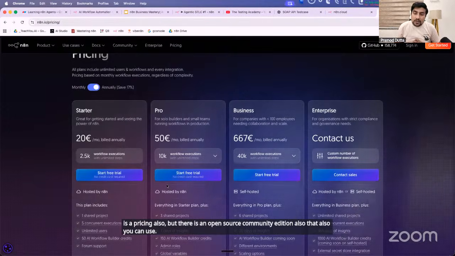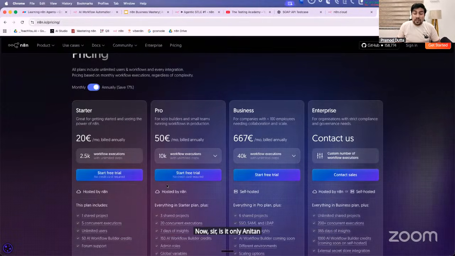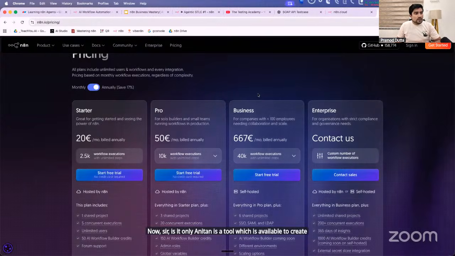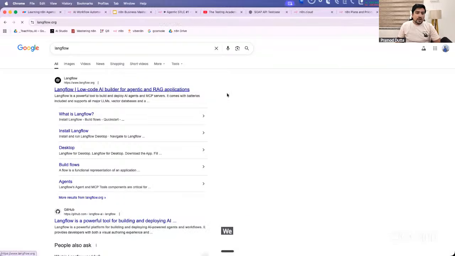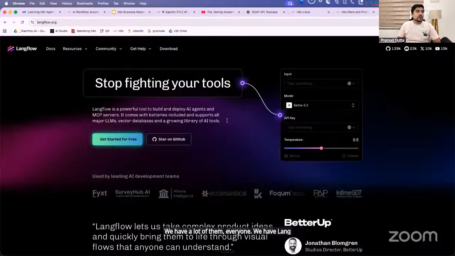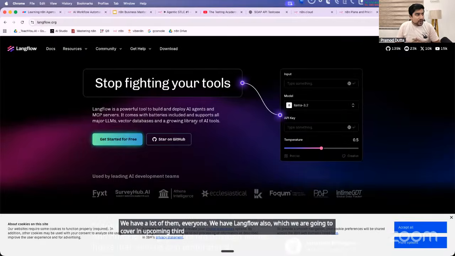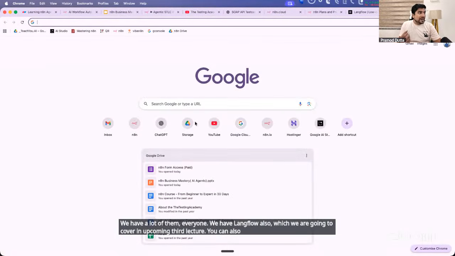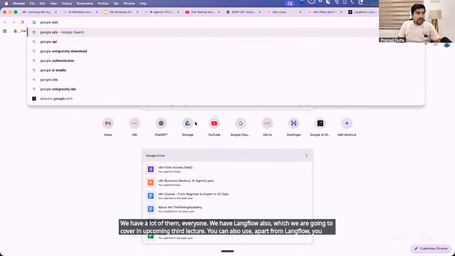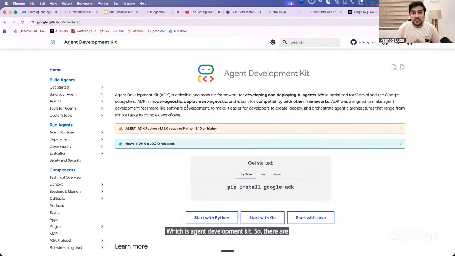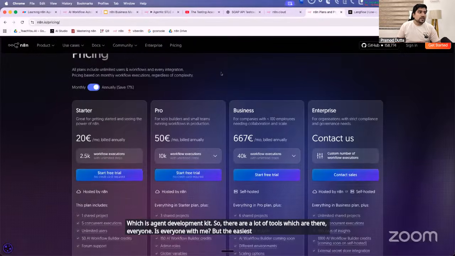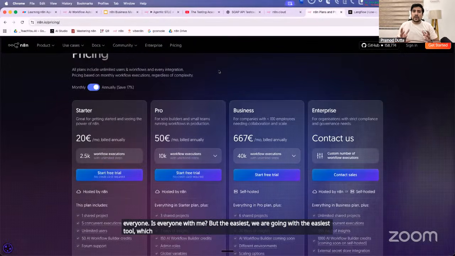Now, sir, is n8n the only tool which is available to create AI agents? The answer is absolutely no. We have Langflow. We have a lot of them, everyone. We have Langflow also, which we are going to cover in the upcoming third lecture. Apart from Langflow, you can also use Google ADK, which is the Agent Development Kit. So there are a lot of tools, everyone. Is everyone with me? But we are going with the easiest tool, which all of you can understand easily.